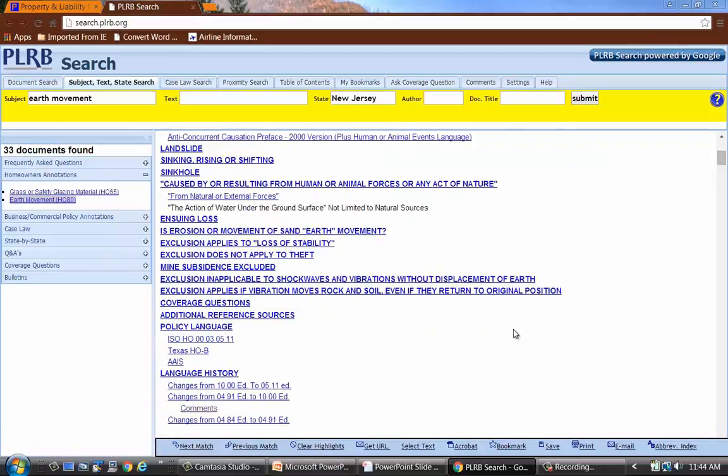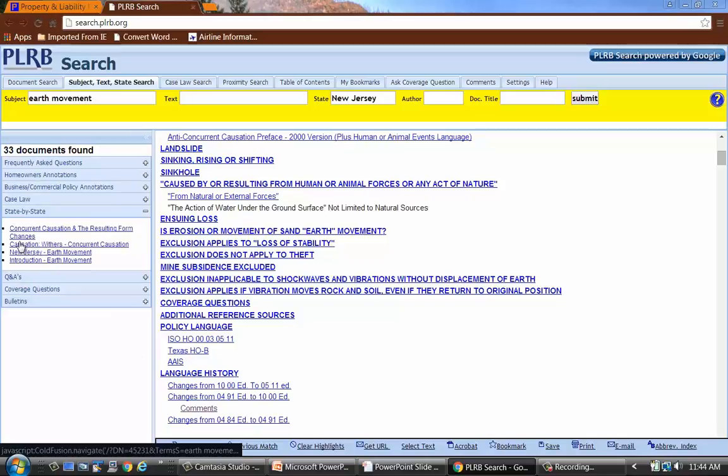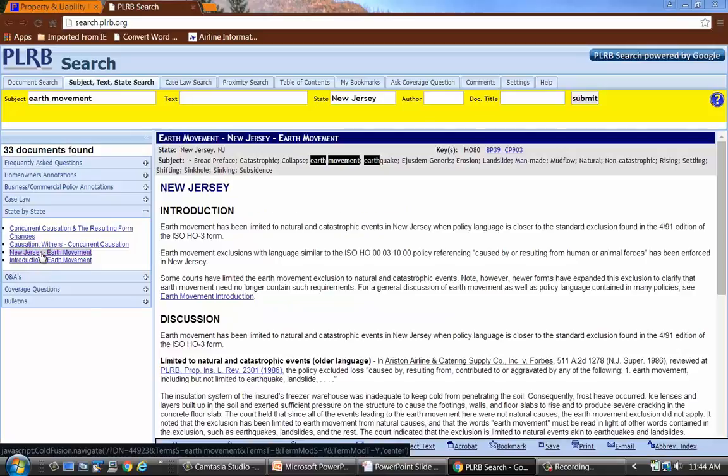Also, on the various documents found, we see a state-by-state. So I'm going to click on that. And then we're going to go down to New Jersey earth movement. And here we see one of our state-by-state documents dealing with earth movement. We can see here in the discussion section, the first case that's there talks about earth movement is limited to natural and catastrophic events. But this is under the older language. New policy language has changed things.